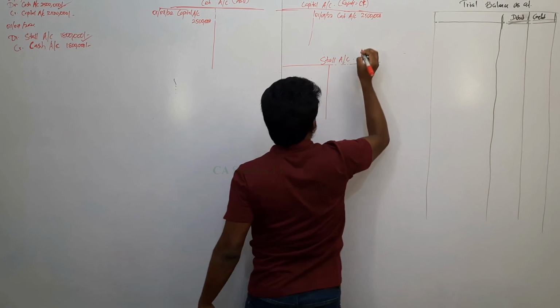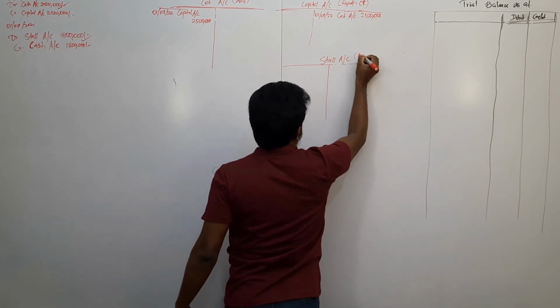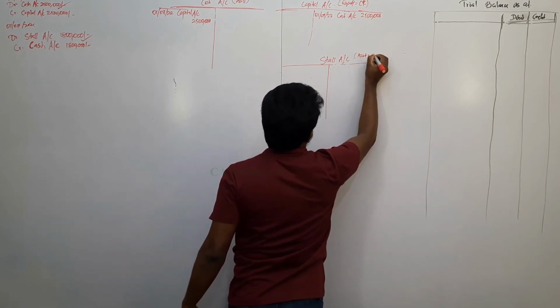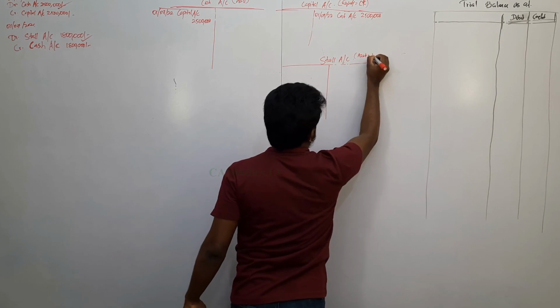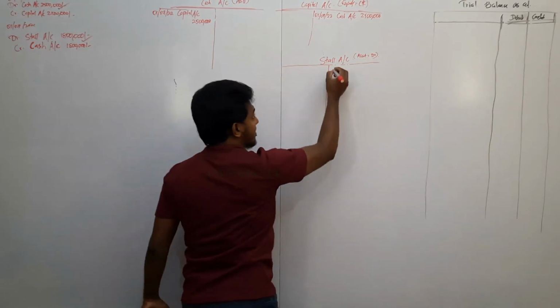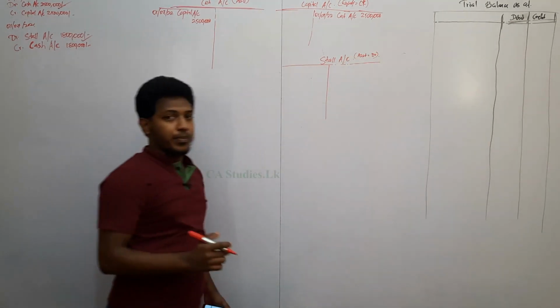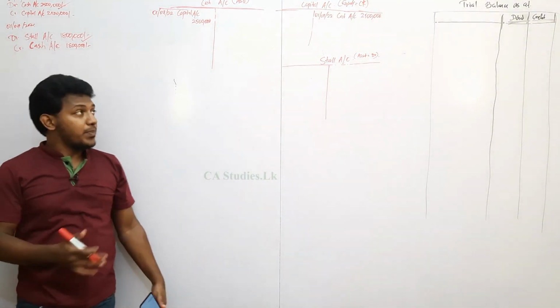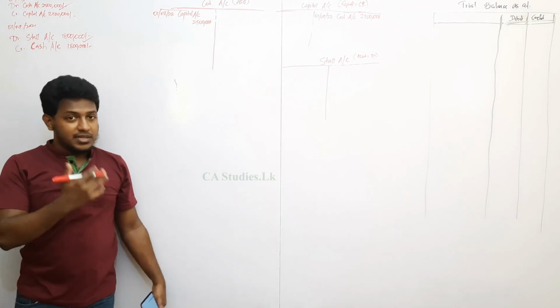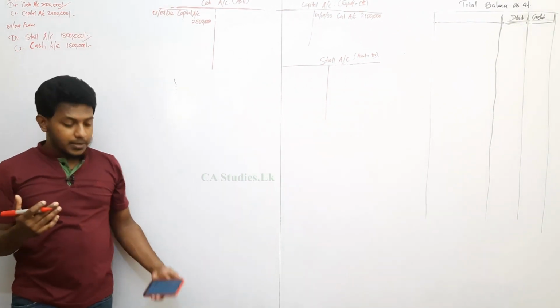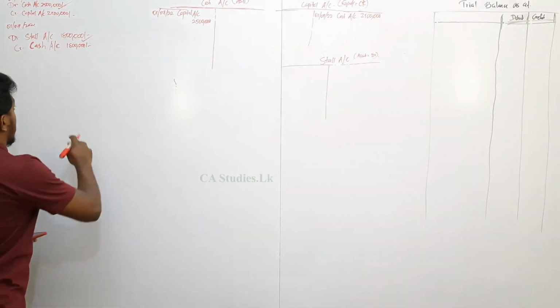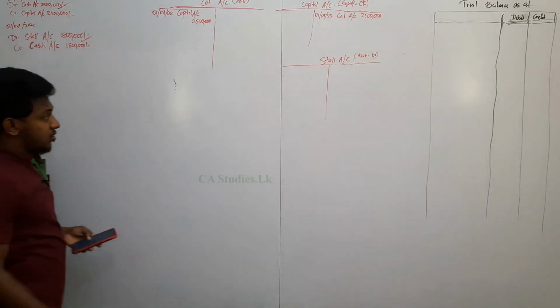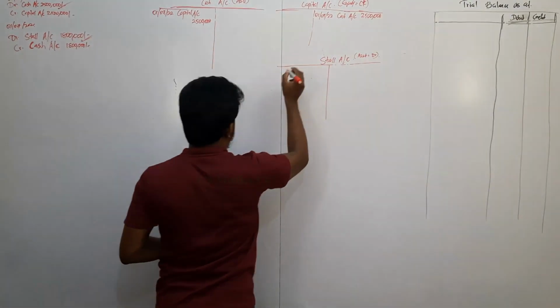These are the tips to pass the exam quickly. Reduce the time wasted in the exam hall. Right? Asset is the debit side. This is just a working for you. Right? You can use a different color also. Don't use the red color. I am using the red color because it's more attractive to you. Right? Now I am going to pass the 1.8 million. So debit stall 1.8 million.